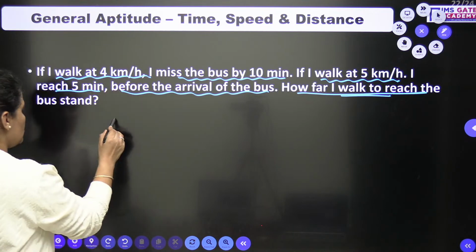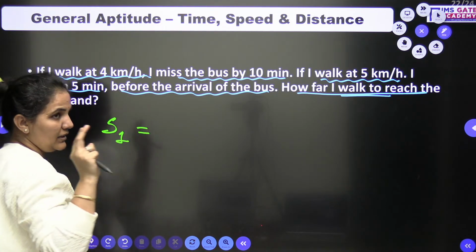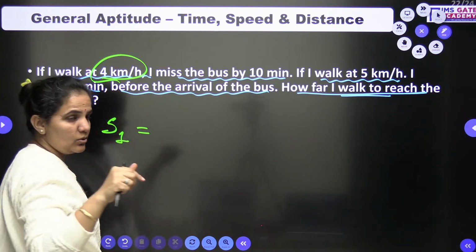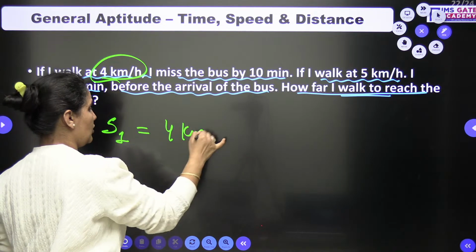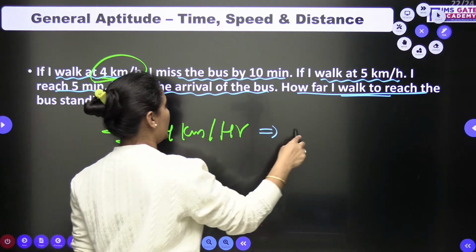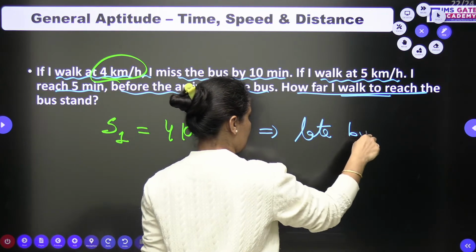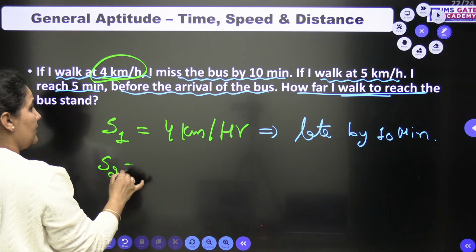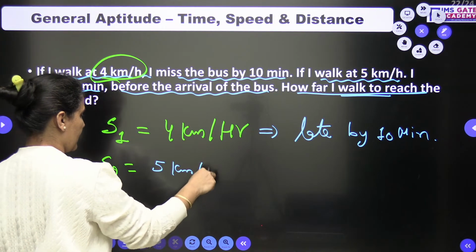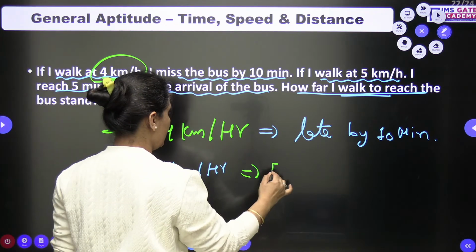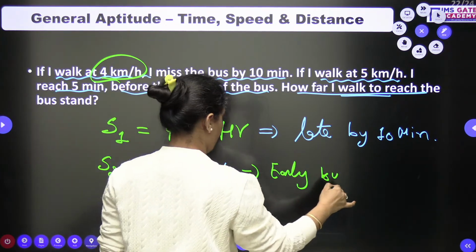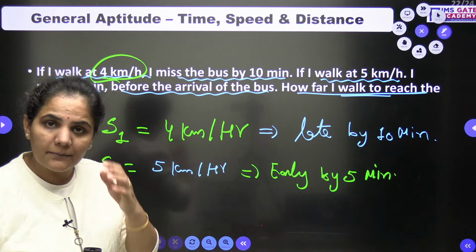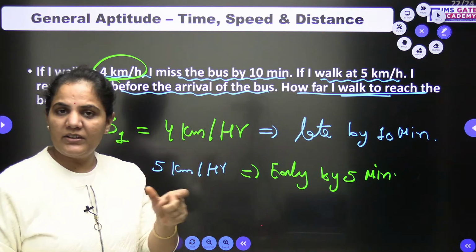So let's approach here. Ma'am, in this case we have 2 times and 2 speeds, and the distance is the same. The first speed is 4 km per hour. When you go with this one, you are late by 10 minutes. Now when you go with the second speed, that is 5 km per hour, you will be early by 5 minutes. Now what is the time difference? Ma'am, the time difference is 15 minutes.